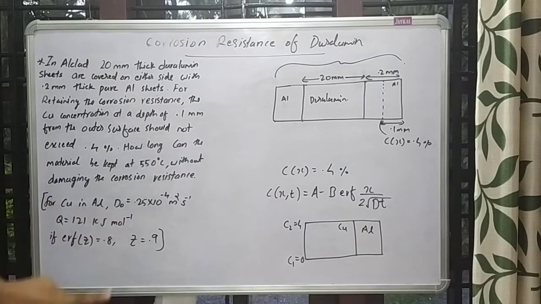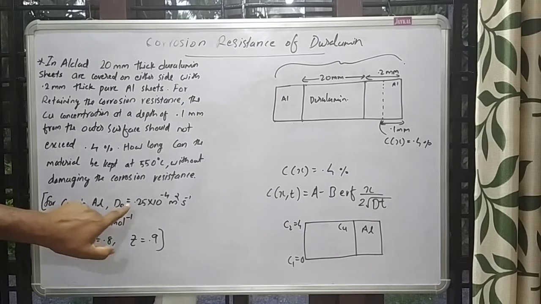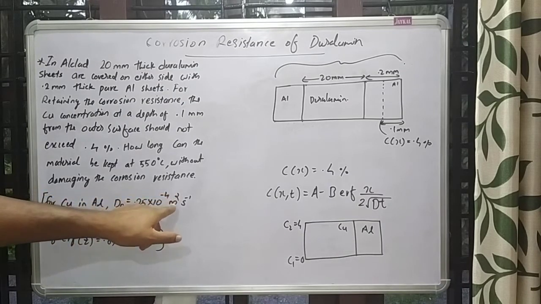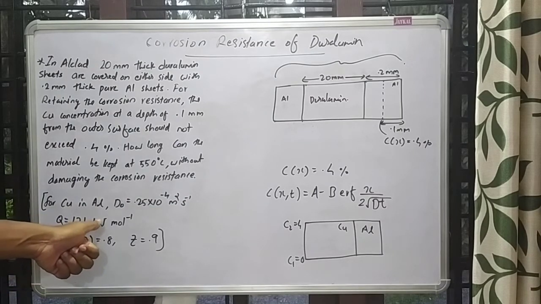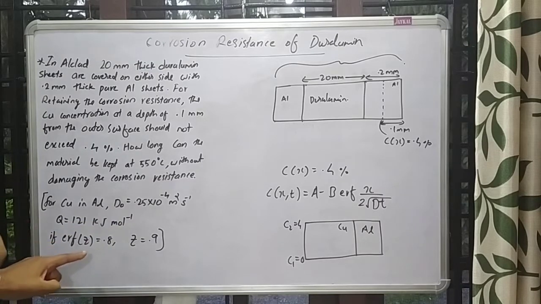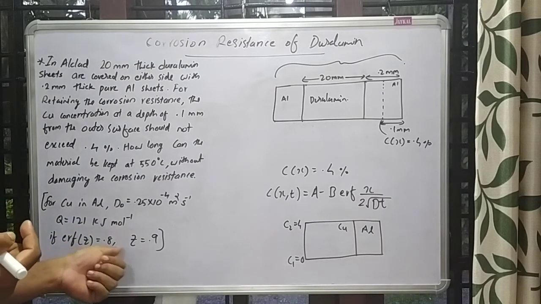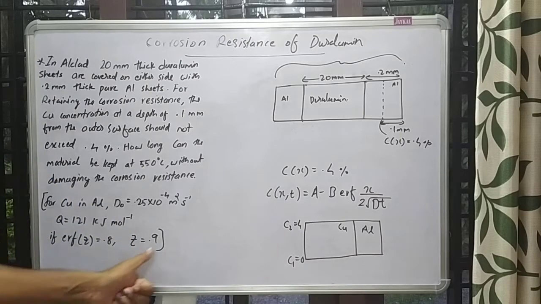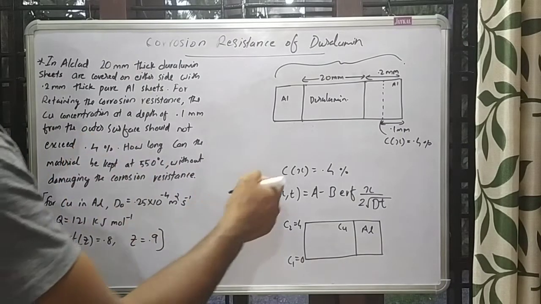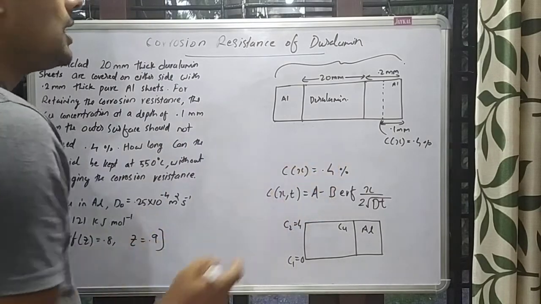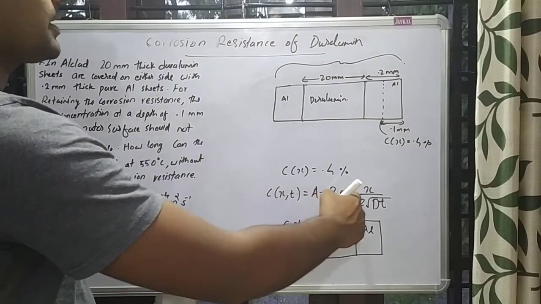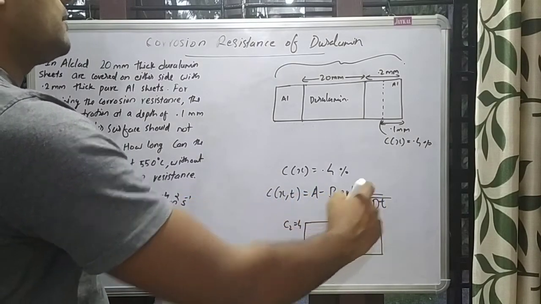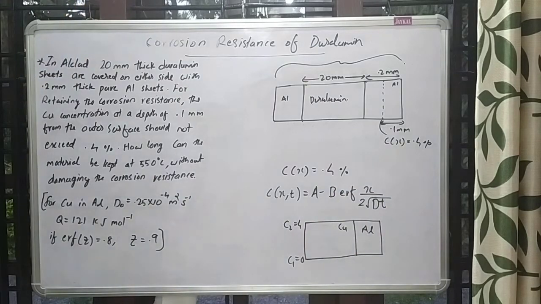We can use some standard values. For copper in aluminum, the pre-exponential constant D naught is equal to 0.25 times 10 raised to minus 4 meters squared per second, and Q is equal to 121 kilojoules per mole. If error function of z is equal to 0.8, then z is equal to 0.9. In the question, C of x is given as 0.4%, and we know the solution for Fick's second law is C of x,t equal to A minus B times error function of x over 2 root Dt.